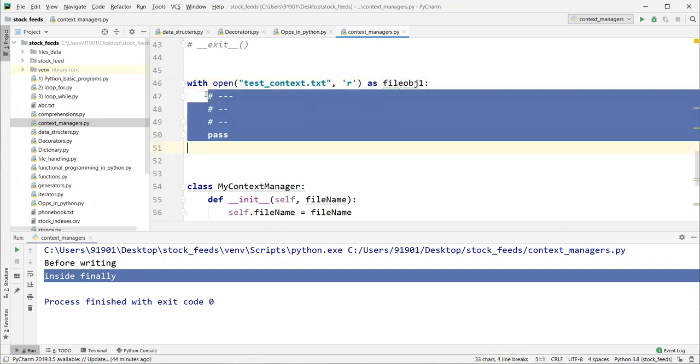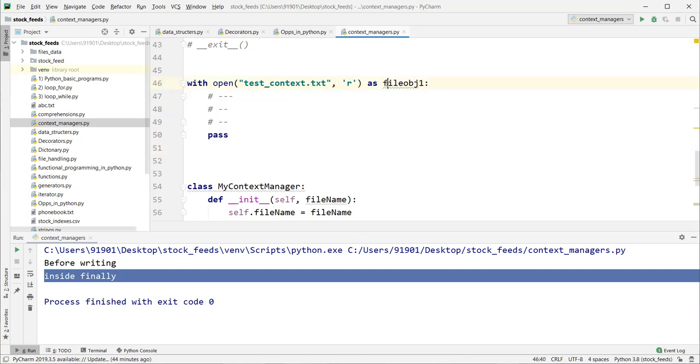So if your context manager's enter function is not returning anything, we do not need to use the as keyword. Because it is not returning anything, what is the use of storing that output into a variable?